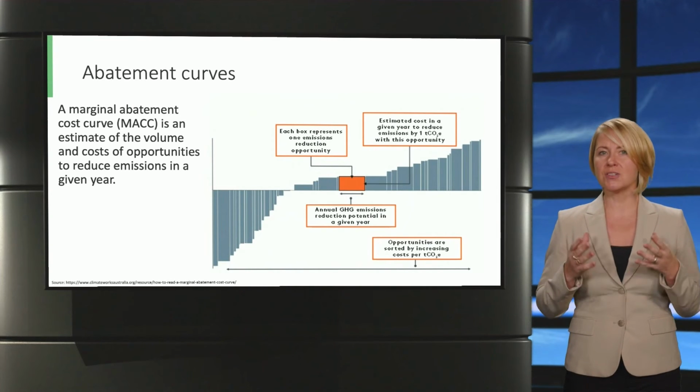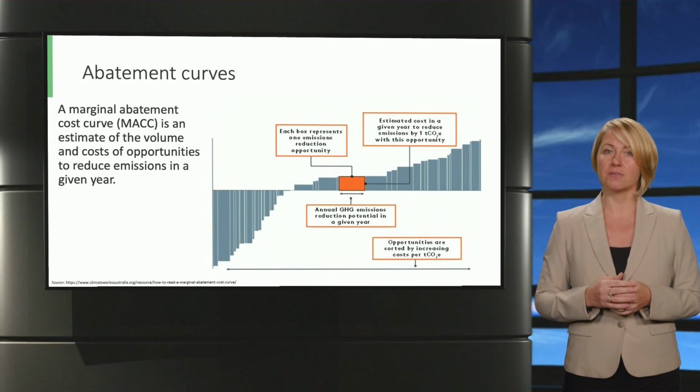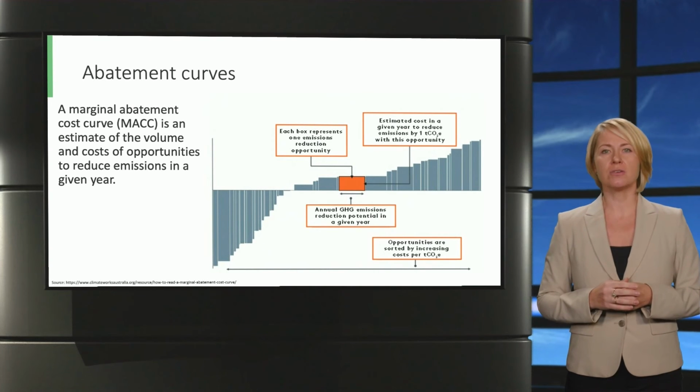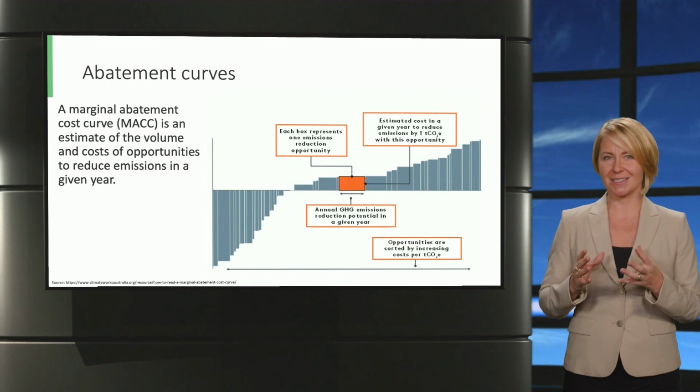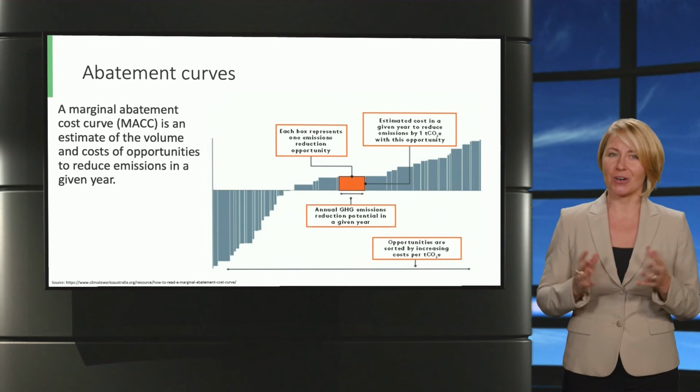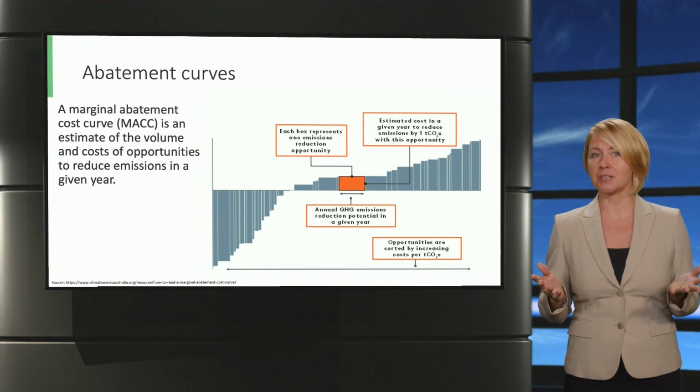Opportunities are generally sorted by increasing costs of ton of CO2 to decreasing. When the marginal abatement cost is negative, it means that low carbon option is cheaper than the business as usual option.